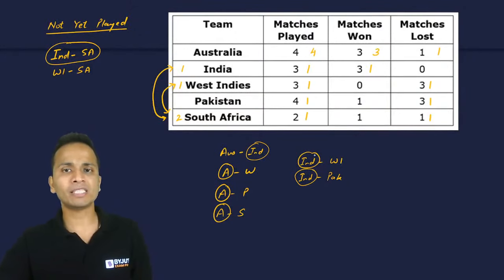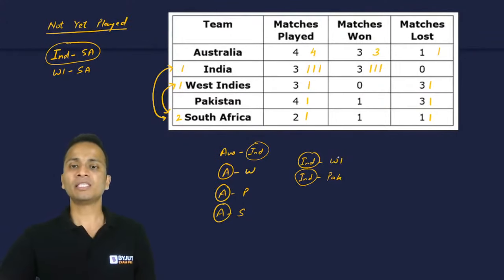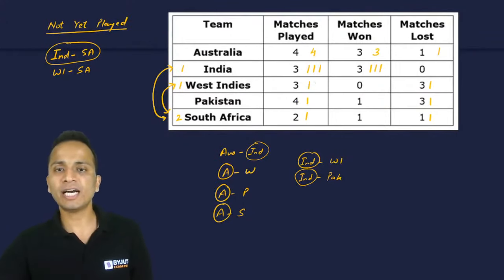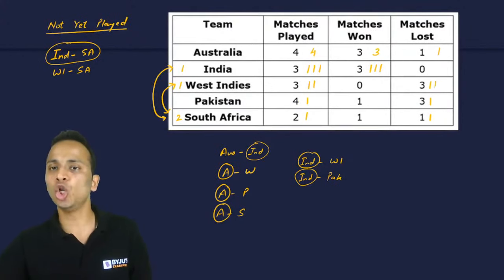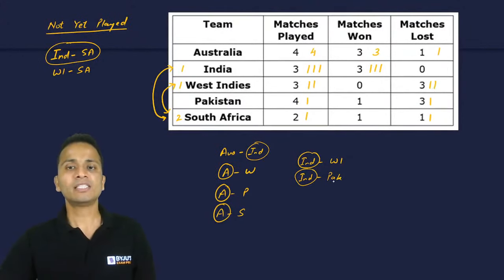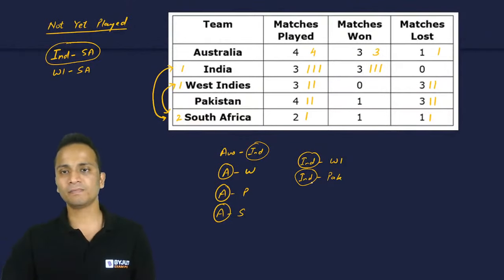Now let's feed this information in the table. So India ने 2 मैचेस खेल लिए हैं. So against India, I'll put 2 more matches played, and these 2 matches are won by India. Okay, so India का कोटा कंप्लीट हो चुका है. Similarly, West Indies. So West Indies का 1 मैच प्लेड हो गया है अगेंस्ट इंडिया एंड 1 मैच लॉस्ट. Okay. Similarly, Pakistan 1 match played and 1 match lost. Done? Clear? Okay. So India is also done.